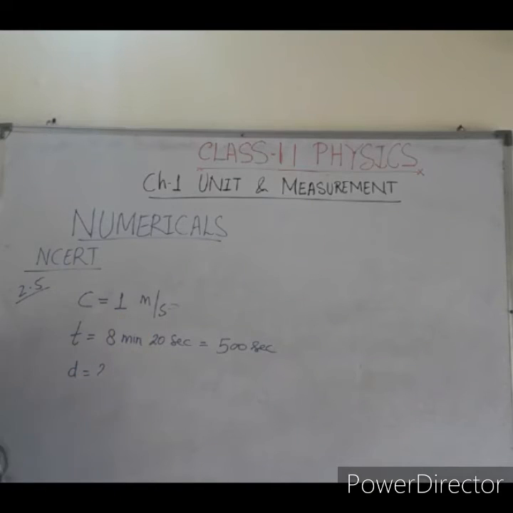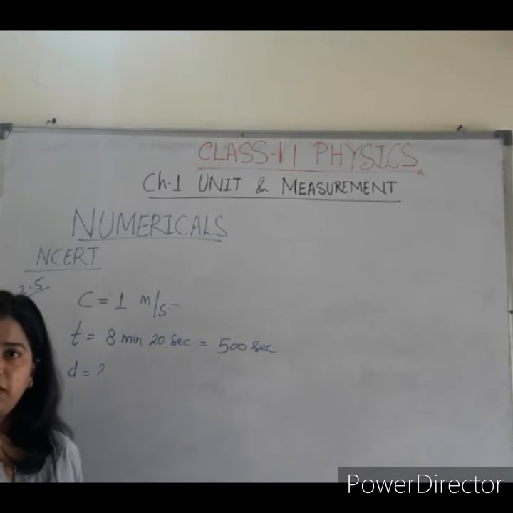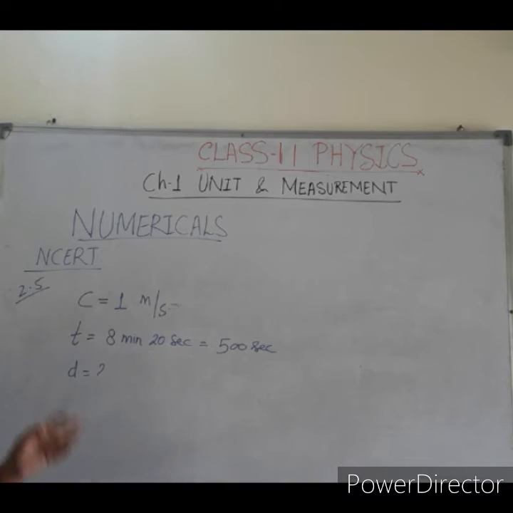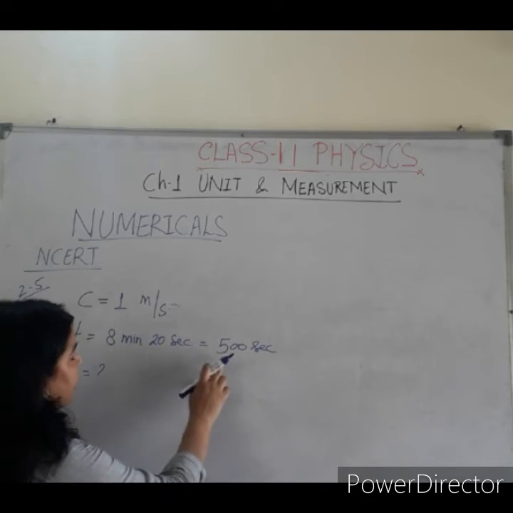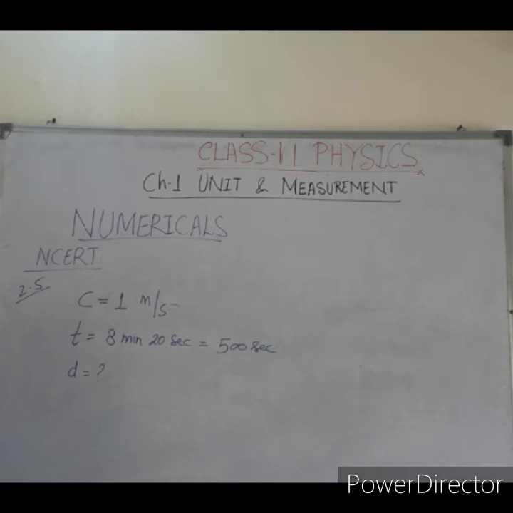Speed is 1 meter per second. It is not 3 into 10 to the power 8 meter per second, which is the known value. And in the question it is given, what is the distance between sun and earth in terms of the new unit if light takes 8 minutes 20 seconds to cover this distance. So this is the time, 8 minutes 20 seconds, and the total time in seconds is 500 seconds. And you have to calculate the distance between sun and earth.